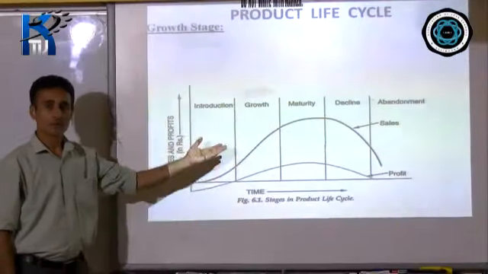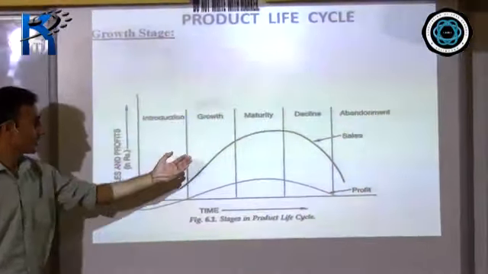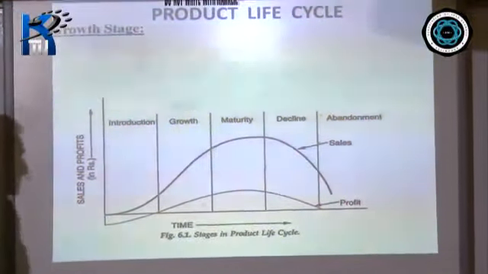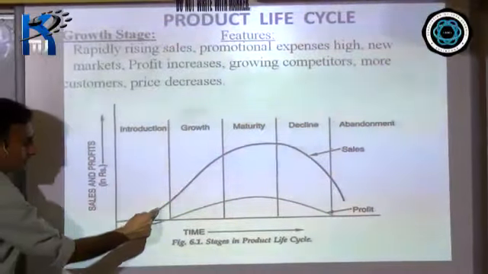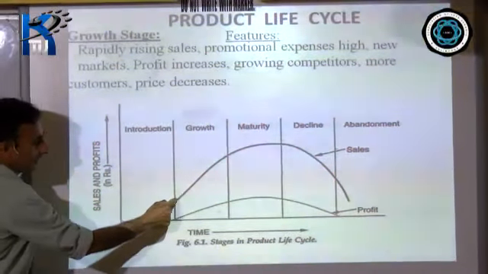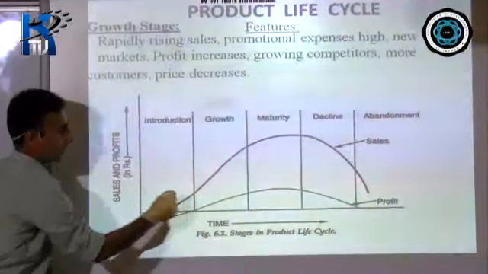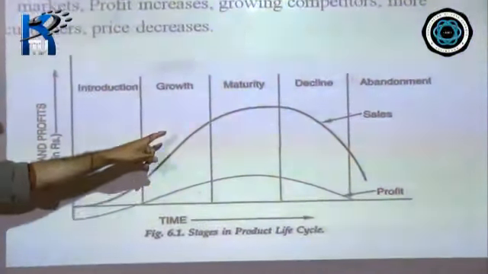Now we go into the growth stage. This is the second phase in the product life cycle. In the growth stage, what you can see here, look at this line. This is the sales line. It is moving upward. That indicates that sales is increasing.